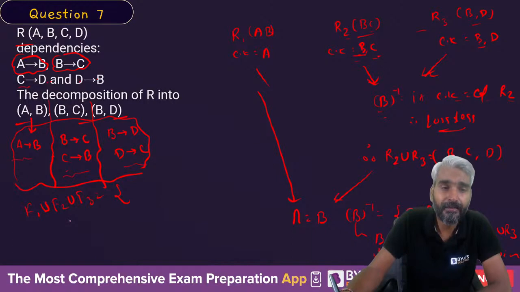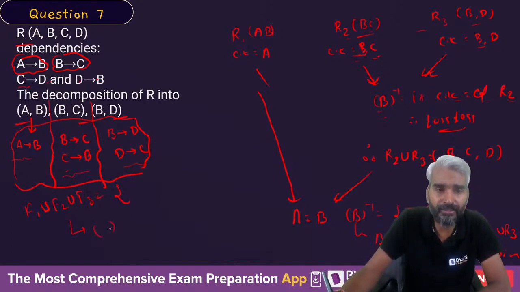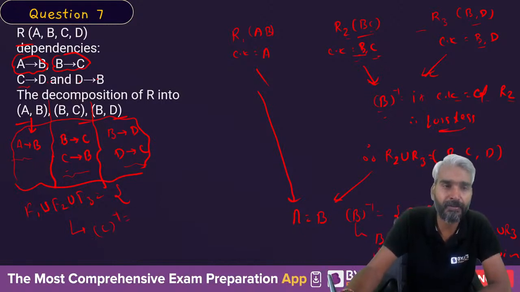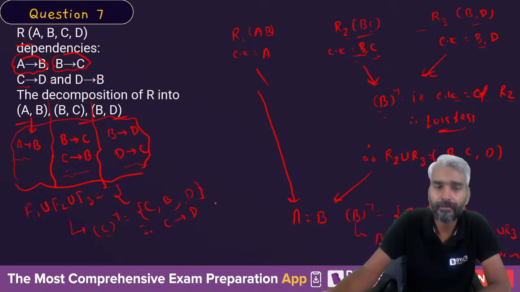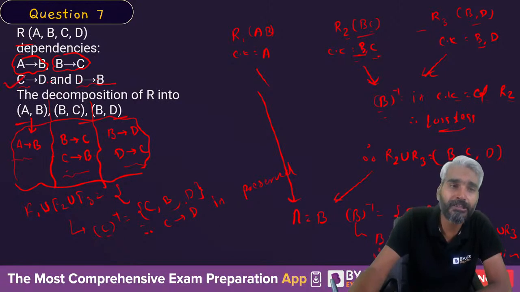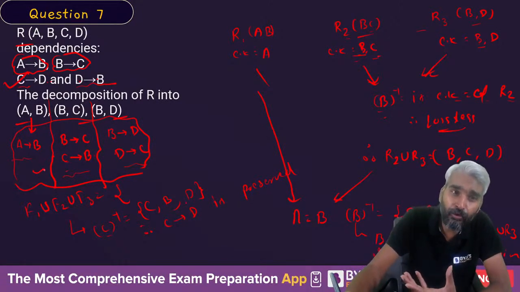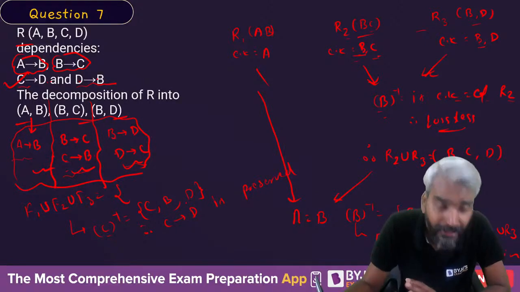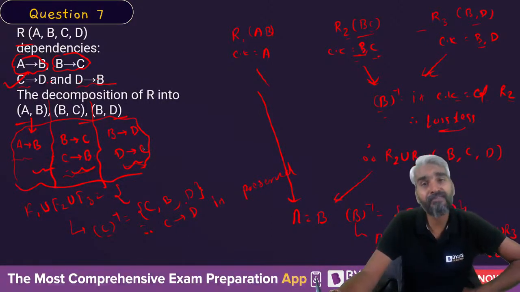Now within this set, what is C closure? If you determine C closure with respect to this set, then C can determine C. From here, C can determine B, and from here, B can determine D. Therefore, you can see that C closure contains D. Therefore, C implies D is preserved. It may not be directly, but in the union of these three FD sets, the FD is preserved.